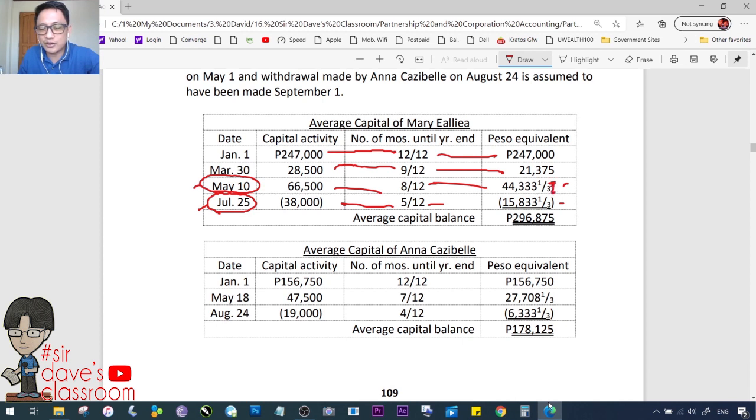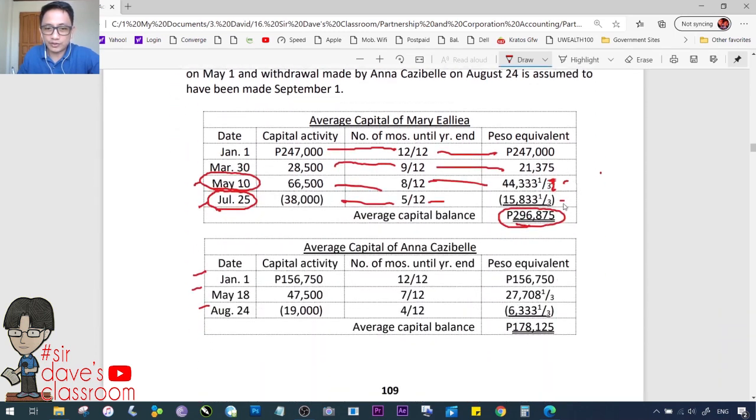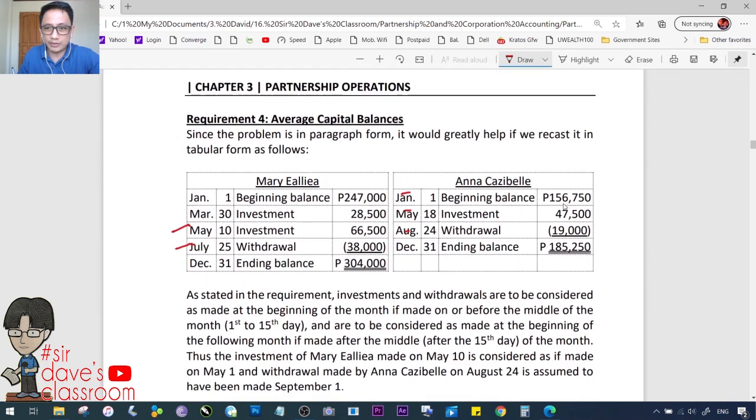Alright, that should be a correction. Dapat walang close parenthesis dyan. This one is the correct weighted average balance. Follow the same procedure for the second partner. So, January 1, May 18, and August 24. Let us check. January 1, May 18, August 24. So, that is correct, as well as the amounts.